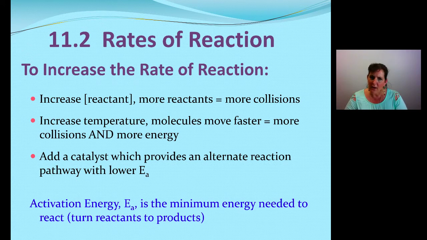If it's something where we can't increase the temperature because the reactants get unstable, or a different reaction occurs at high temperatures, then you can add what's called a catalyst. A catalyst provides a second path to get to the products with a lower activation energy. So instead of only having one way to get to the products, we're going to have two ways. And the catalyst will be the lower energy pathway, so that one's easier to take. It's an alternate reaction pathway with a lower activation energy. And again, E sub A is activation energy, and it's the minimum energy needed to get to our products.